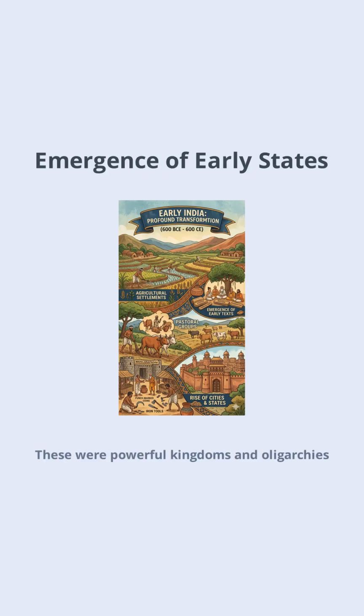These were powerful kingdoms and oligarchies, each with its own capital, fortified cities, and growing administrative needs. The use of iron tools, the development of coinage, and the composition of important texts like the Rigveda and Dharmasutras all contributed to shaping these societies. As we move forward, we'll see how these early states laid the foundation for future empires and complex economies.